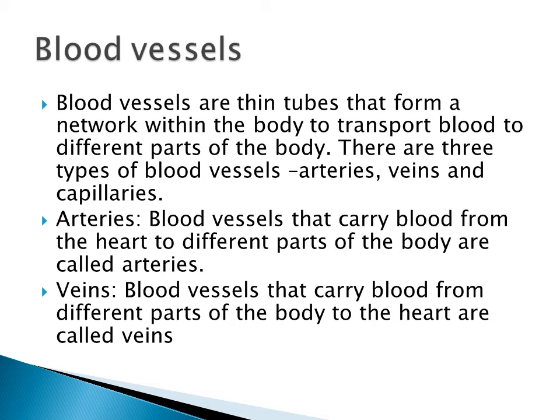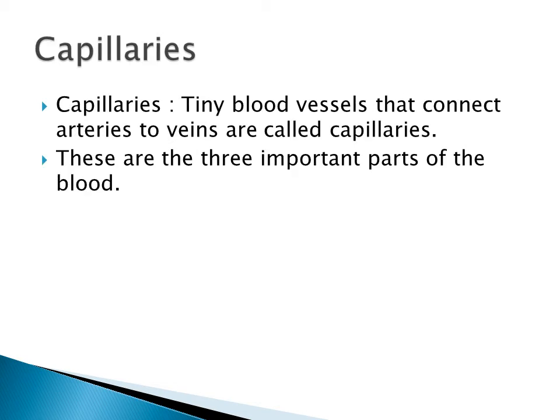These two are opposite processes. Arteries and veins are said to be opposite processes. What do arteries do? From the heart they will carry the blood and supply it to different parts of the body. What do veins do? They will carry the blood from different parts of the body to the heart. Okay. And the third one is called capillaries. So what are capillaries? They are also tiny blood vessels that connect the arteries to veins. They give the connection between these two. Capillaries give the connections between arteries and veins.